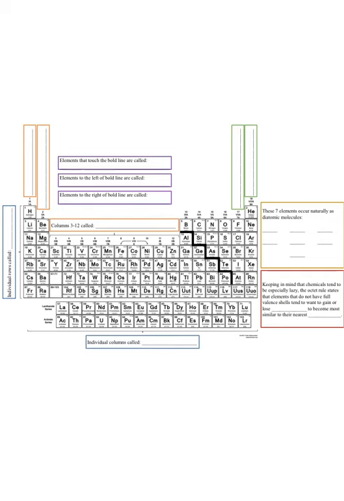Firstly, elements exist in individual rows. 1, 2, 3, 4, 5, 6, 7 rows, where this lanthanide series and actinide series are just extensions of rows 6 and 7 respectively. We call those individual rows on the periodic table periods.